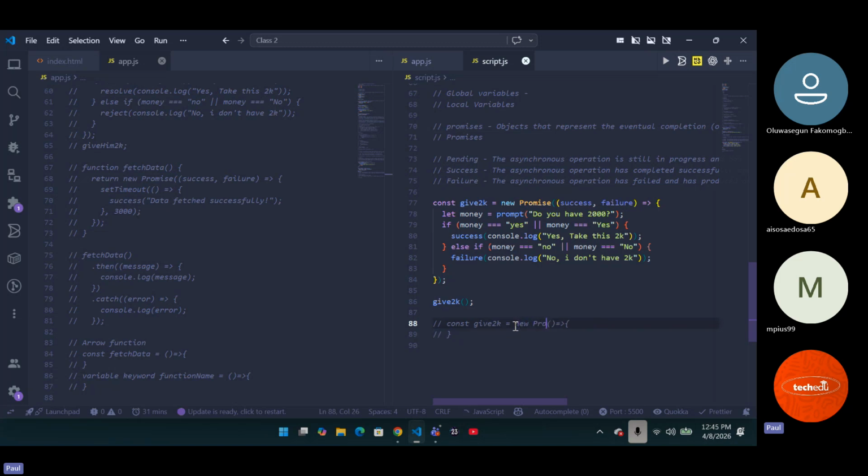But this one adds what? New promise, which is your promise. And then it also has another thing wrapped inside of it. So as you can see, substance and period. So this is not exactly a function. It is a promise, but the promise has a function. You get it now? That's basically what it is.